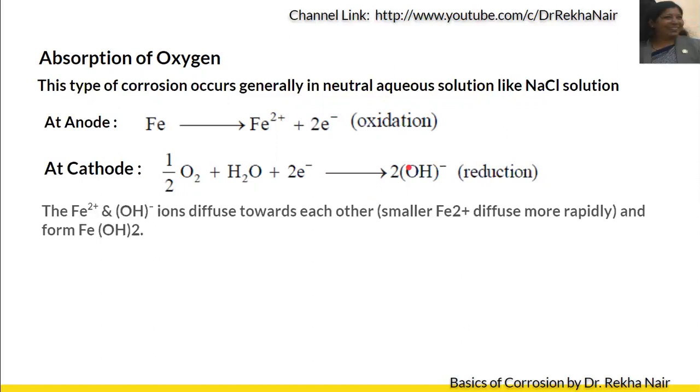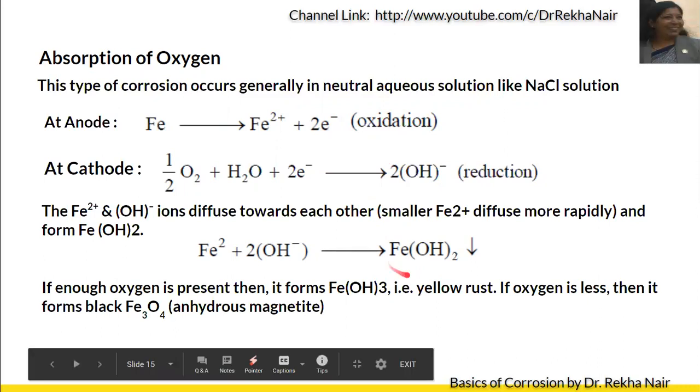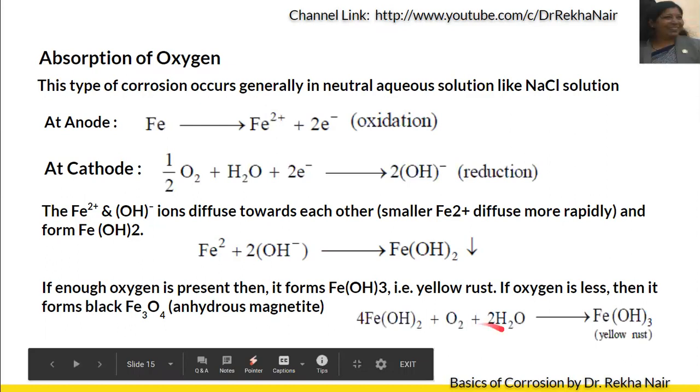Now, these hydroxide ions and Fe2+ and OH-, these two will react to form the corresponding Fe(OH)2. If enough oxygen is present, then this Fe(OH)2 will react with further water and oxygen and form Fe(OH)3, which we call yellow rust. Okay, and if oxygen is less, then it will form Fe3O4. So this is the reaction: Fe(OH)2, oxygen, water, it will form yellow rust.